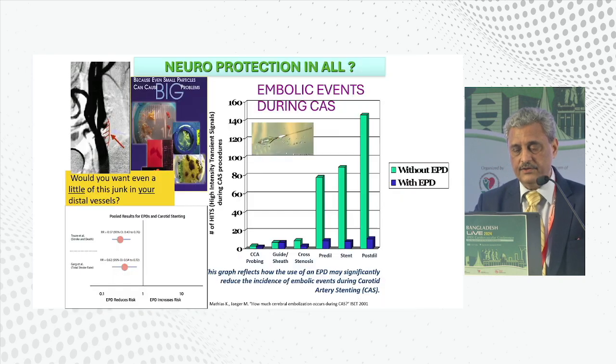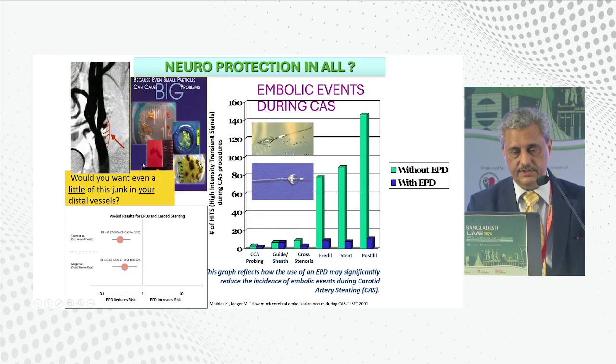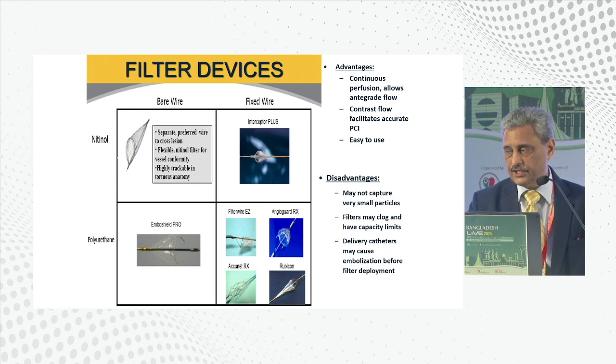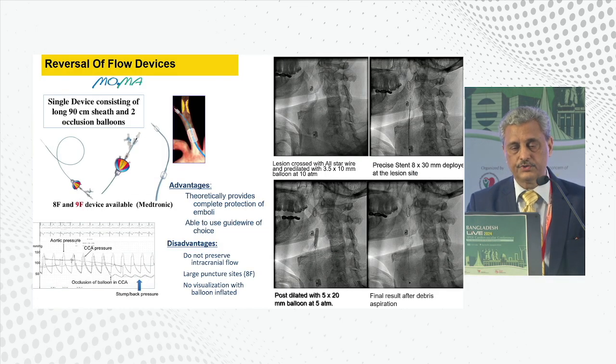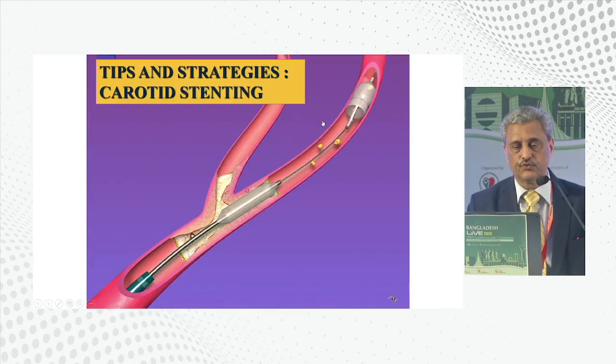So finally, neuroprotection is a very important issue. This is all debris which will go north into the brain. And you have seen that with the use of neuroprotection, you have significantly reduced the risk of stroke in these patients. You can either use a filter device or you can use a distal protection MoMA device. This is one of the cases which I did with a MoMA device, where you have protection, a proximal occlusion in the external carotid, and then you perform your procedure when there's no flow.